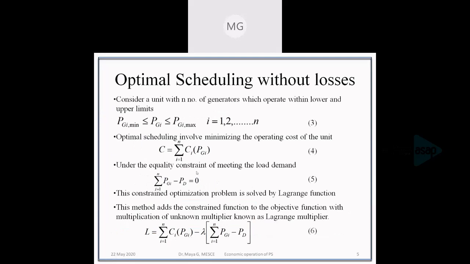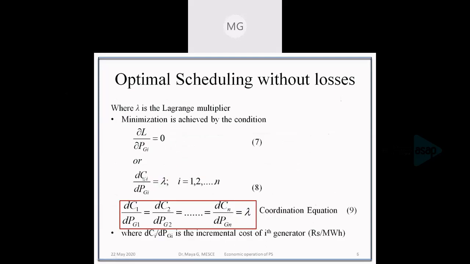It is dependent on PGi, so we can write the derivative as dCi by dPGi minus lambda into the derivative of PGi with respect to PGi, which is 1, and the derivative of PD is 0. So we'll be getting the derivative of L with respect to PGi as dCi by dPGi equal to lambda.